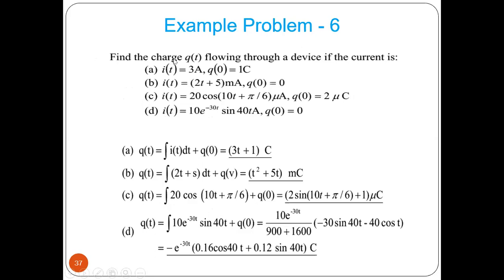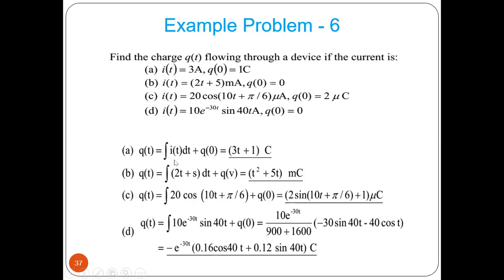Now find the charge flowing through a device if the current is given and some initial q value is given. Then what is the value of q? In that case, q is nothing but the integration of current i dt with respect to time, plus q0. That is the integration constant. If q0 is 0, then no problem. Otherwise, you have to add that.